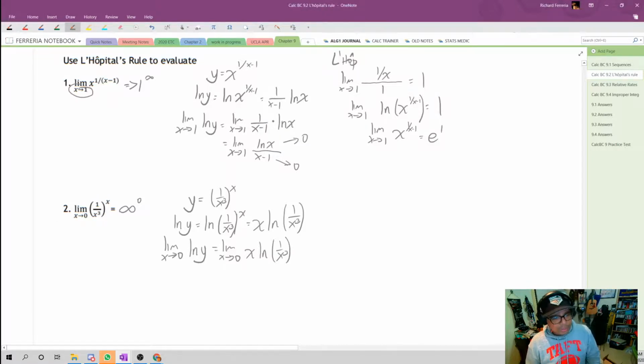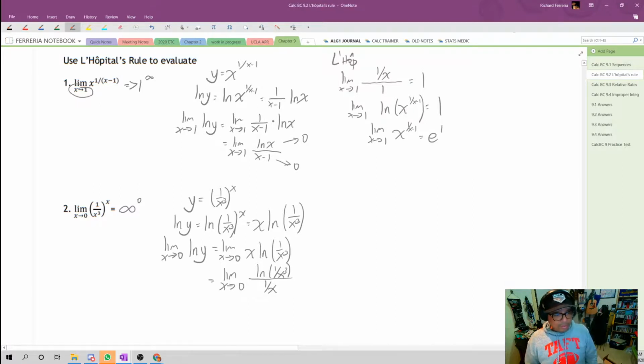Let's turn this into an indeterminate form, or what we think might be an indeterminate form, using the reciprocal of one of those factors. So natural log of 1 over x cubed over 1 over x. Try direct substitution.